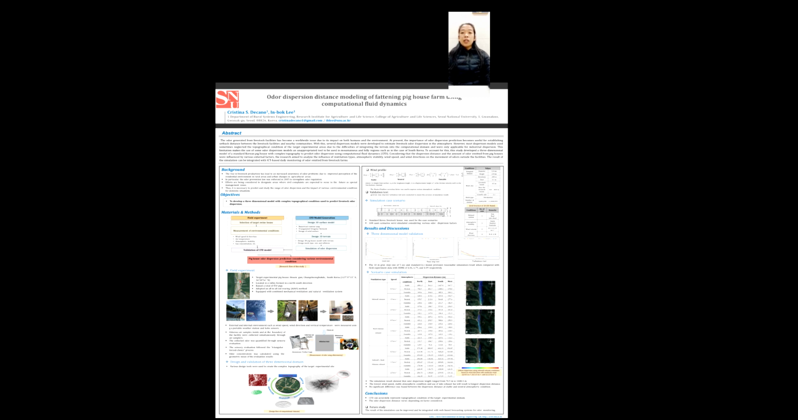To conclude, CFD can accurately represent the topographical condition of the target experimental domain. For future study, the simulation can be improved and integrated with a web-based forecasting system for odor monitoring.